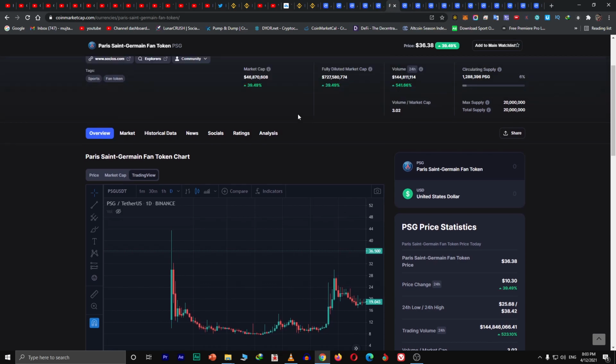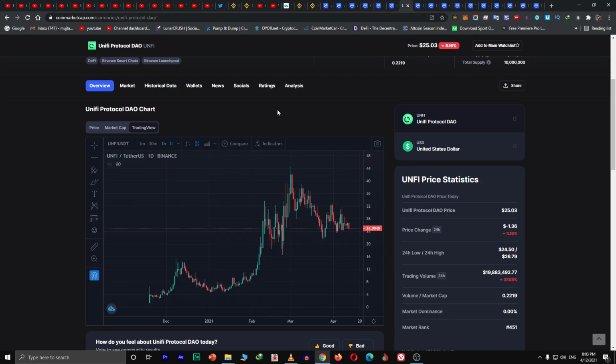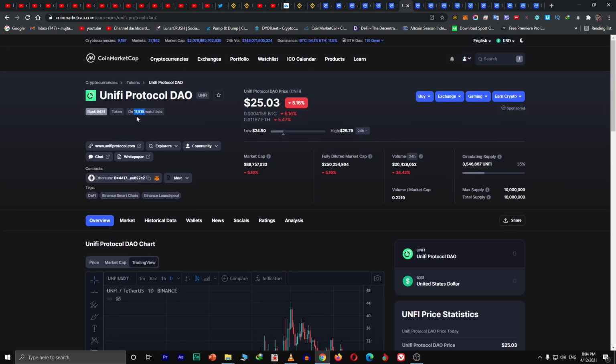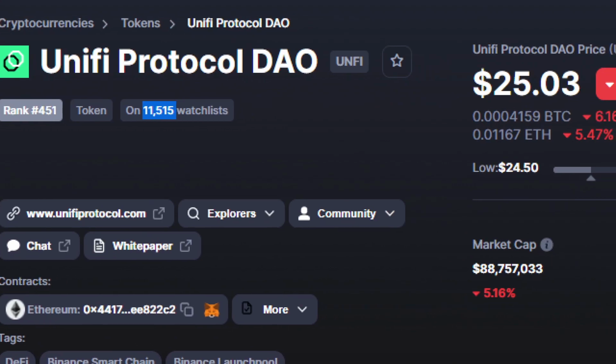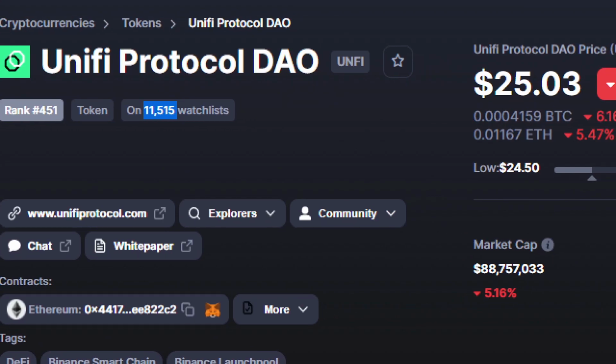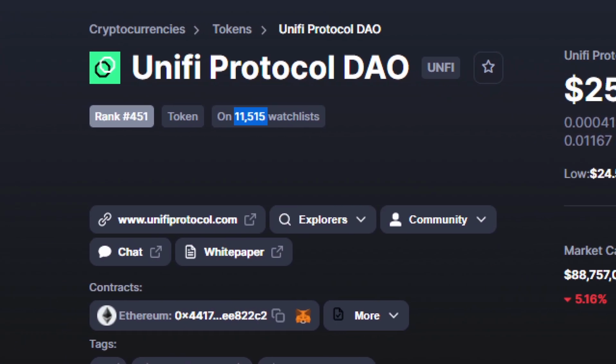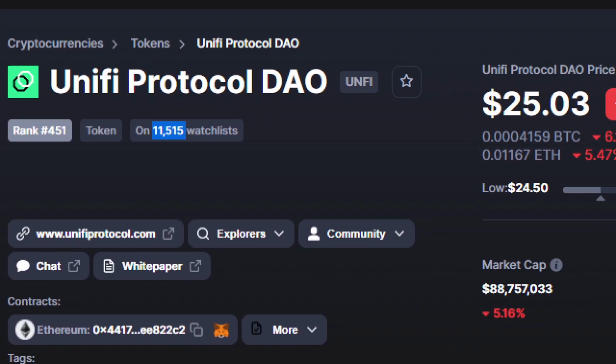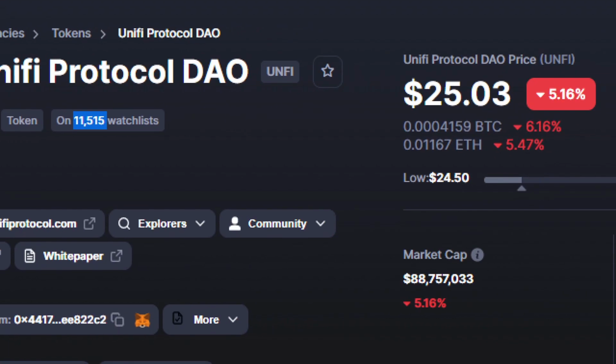Let's check the Unifi now. Let me compare with the previous one. Okay, you can see here. Let's check out the first. Just see the Unifi. They have got 11,000 people, the most among the 5 before. The least one was the ATM, then ASR, OG, JUV, PSG, and now this is the 6th one. The 6th one is the largest in terms of watch list. This token has got the most number of watch list, or we can say subscribers, 11,500.